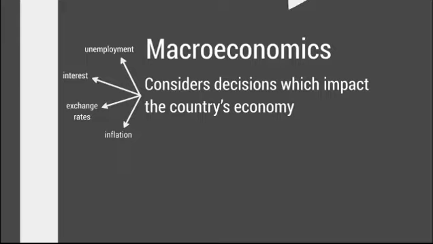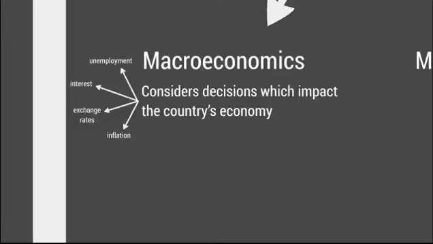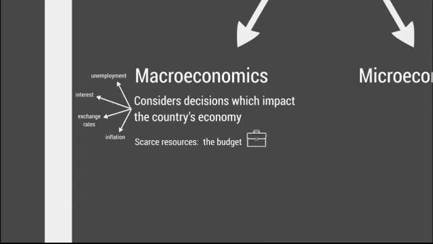But let's think of an example for macroeconomics. One scarce resource in macroeconomics would be the government's budget. The government's budget is a limited amount of money they can spend on the country as a whole. The government might choose to allocate, or in this case we mean spend, their scarce resource on things such as schools, hospitals, or even prisons.